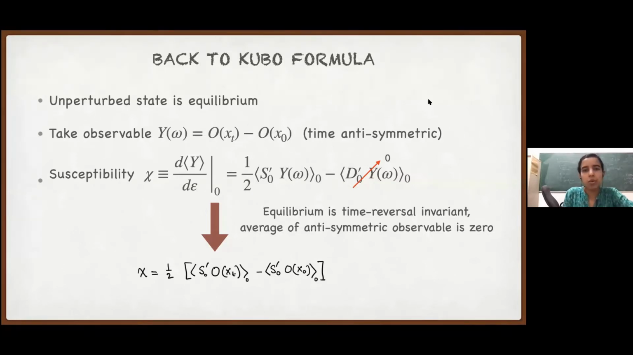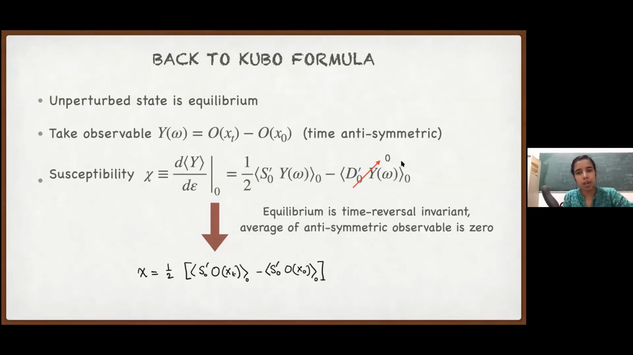Okay. Yeah. So we have this antisymmetric variable now, which I call omega. It's just the difference of O at final time and initial time. So of course, if we trace the same trajectory in the backward direction, it will simply become O at x naught minus O at x_t, which is antisymmetric. And then we can write the susceptibility in equilibrium, which should be S naught prime, because we are evaluating the derivative at epsilon equal to 0, with y omega, minus D naught prime times y omega.